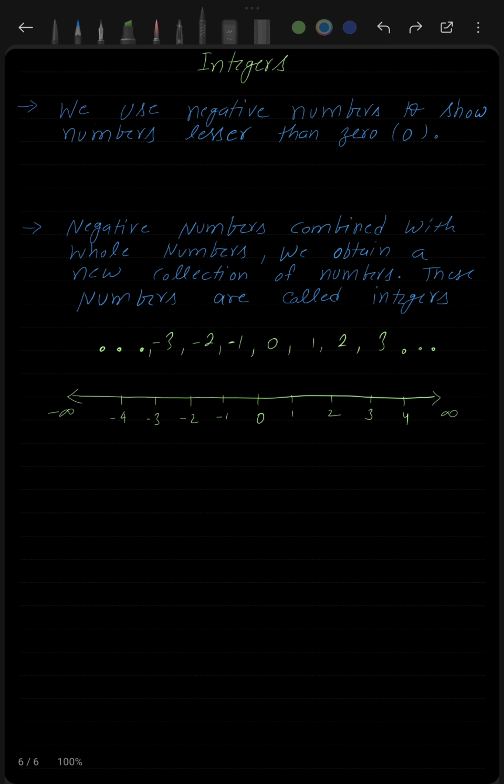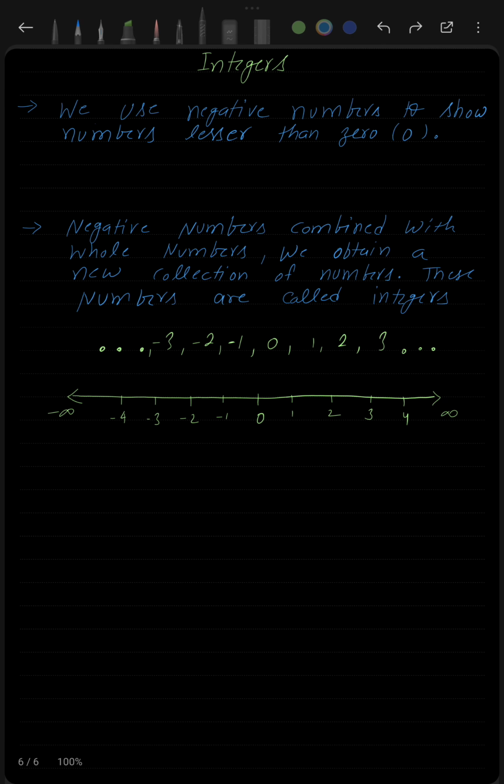So if you want to compare two numbers, you just have to make a number line and represent the places of those numbers, and see which number lies on the right side, and that number is bigger. And the same thing happens on the negative side as well. If I ask you which one is bigger, -2 or -1, you will make a number line and represent -2 and -1 on it, and you will see that -1 lies on the right of -2, and it means -1 is bigger than -2.